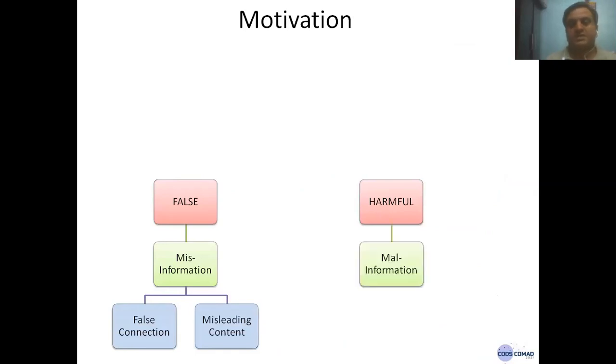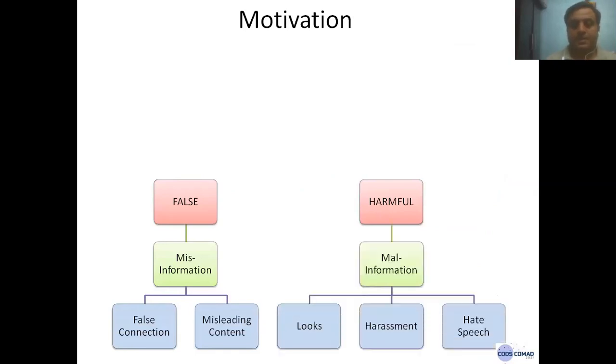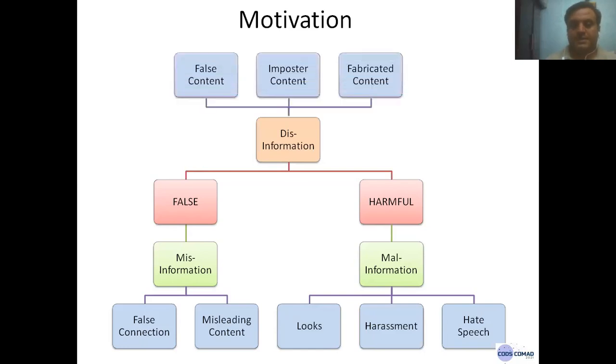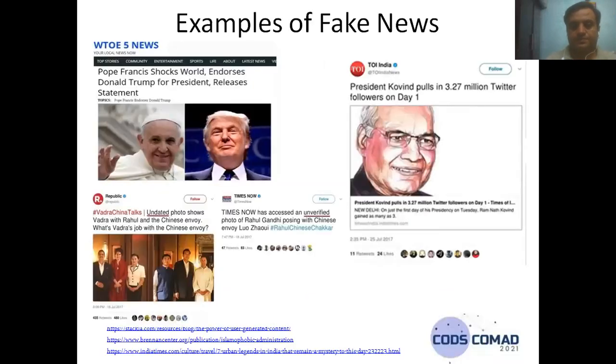Malinformation we categorize into leaks, harassment, and hate speech. When we take the intersection of these two, false and harmful, that is called disinformation, which includes false content, imposter content, and fabricated content. Fake news comes under the category of disinformation. It is false, and it can be harmful also.